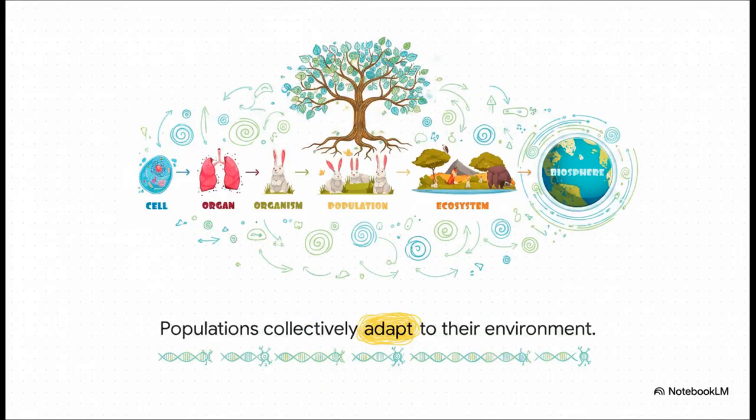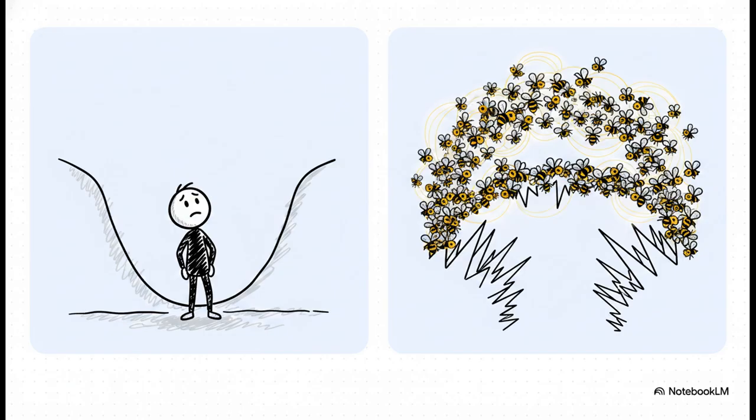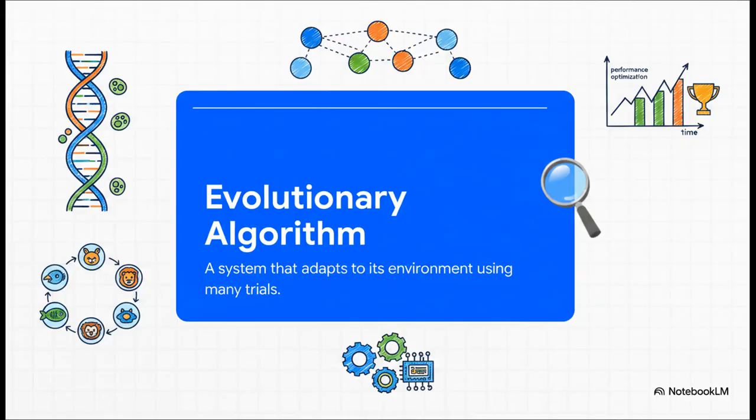Well, look at nature. It uses populations to collectively learn and adapt to environments over generations. Unlike lone wolf traditional searches that get stuck, evolutionary search uses collective learning to find those emergent properties. An evolutionary algorithm basically borrows biology's playbook, running multiple trials to optimize performance over many generations.